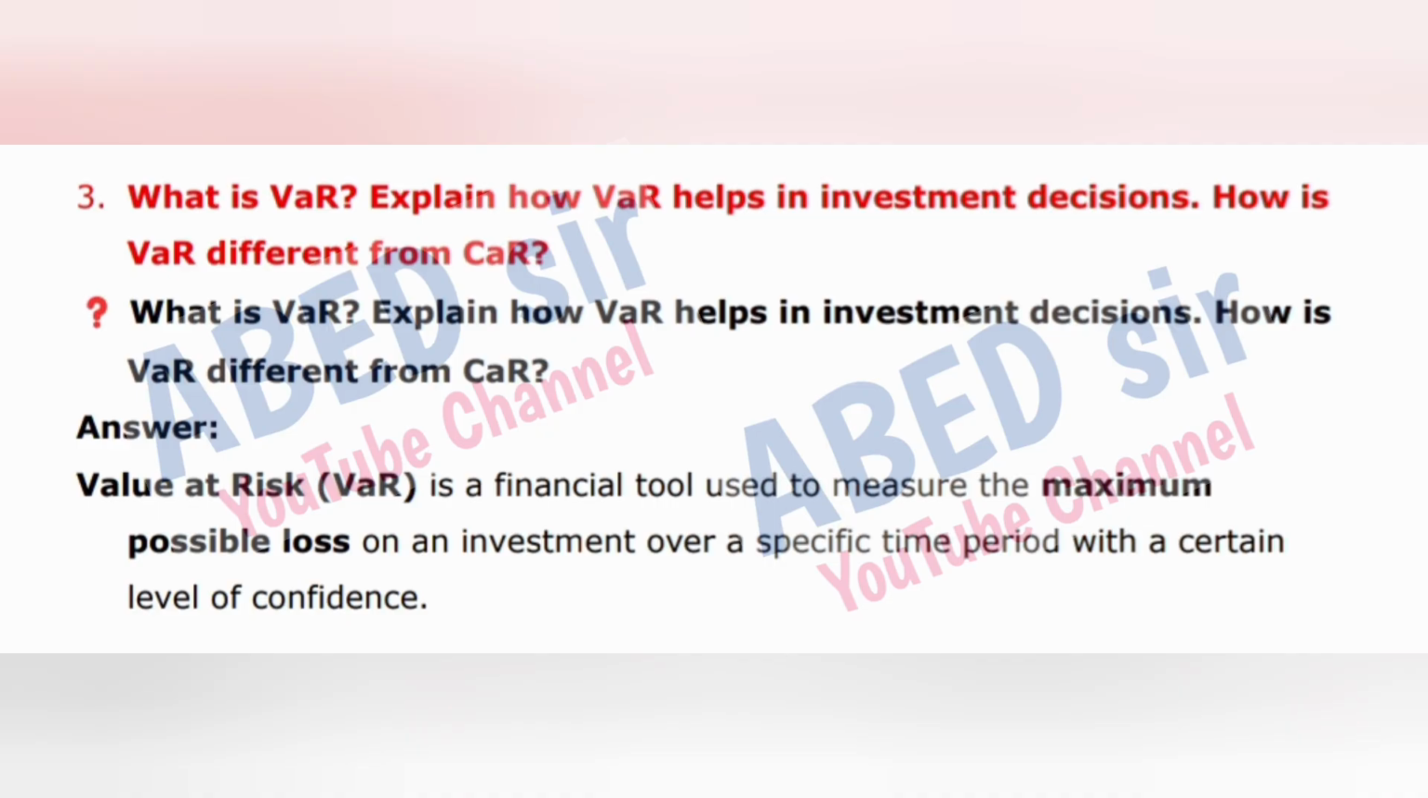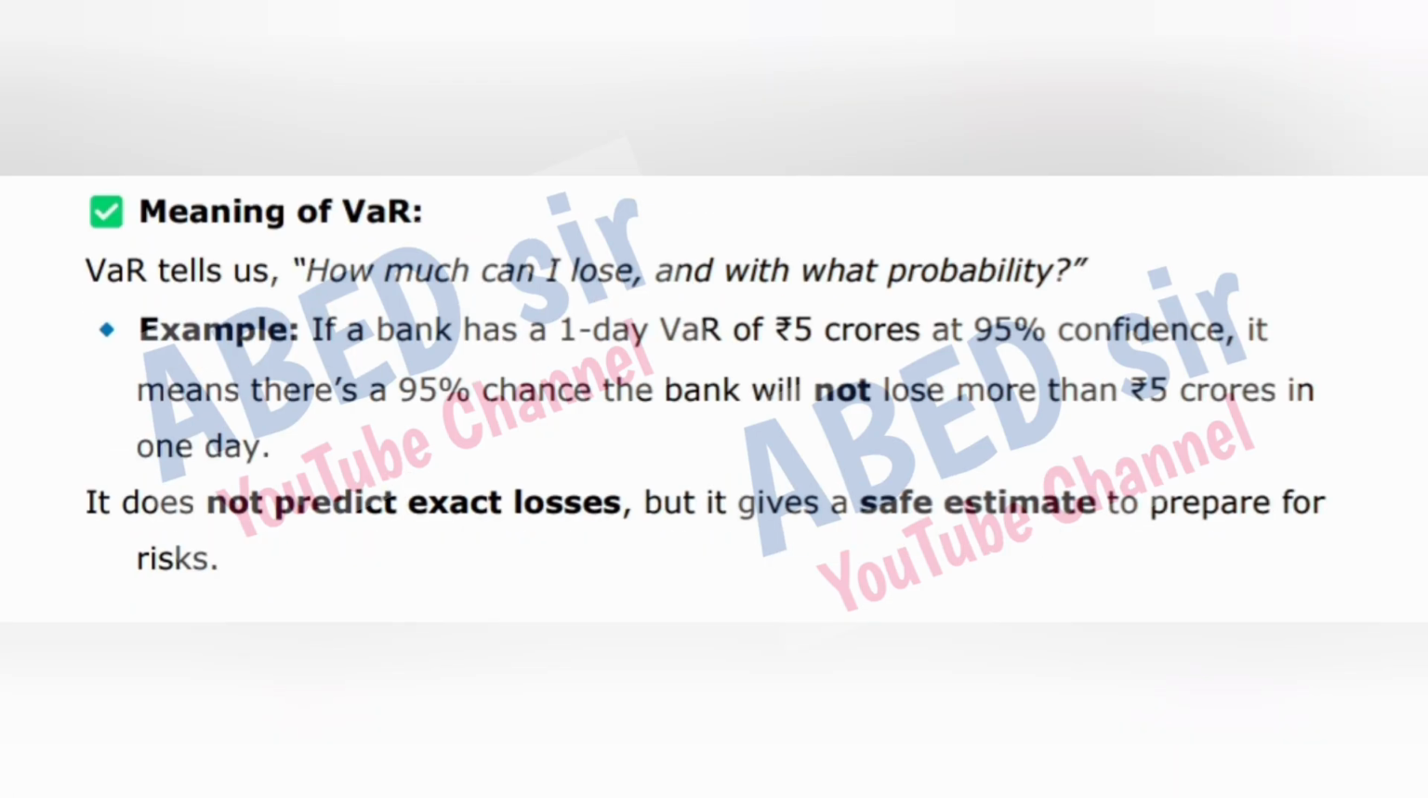Answer. Value at risk, VAR, is a financial tool used to measure the maximum possible loss on an investment over a specific time period with a certain level of confidence. Meaning of VAR. VAR tells us, how much can I lose, and with what probability? Example, if a bank has a one-day VAR of 5 crore rupees at 95% confidence, it means there's a 95% chance the bank will not lose more than 5 crore rupees in one day.